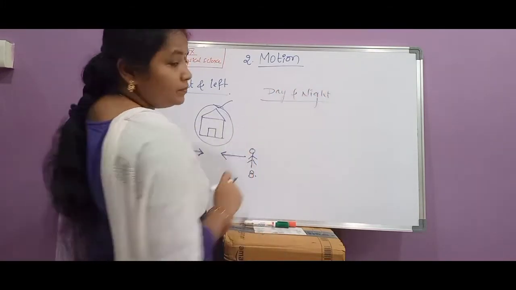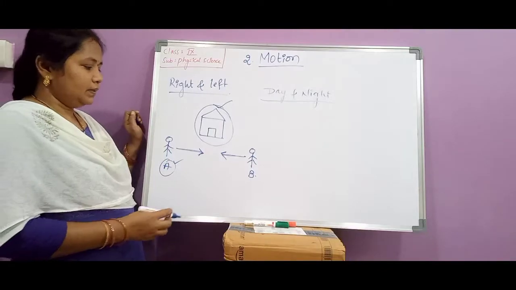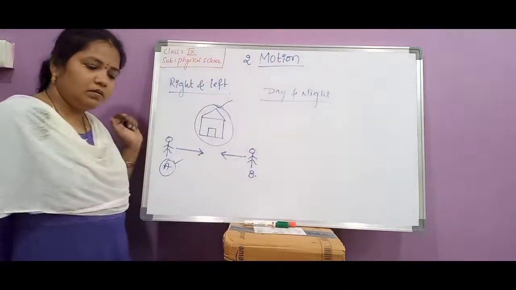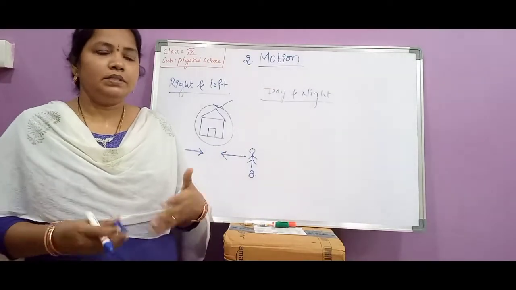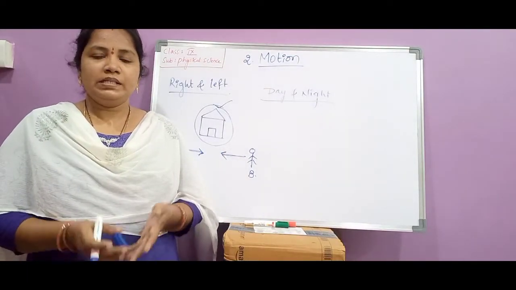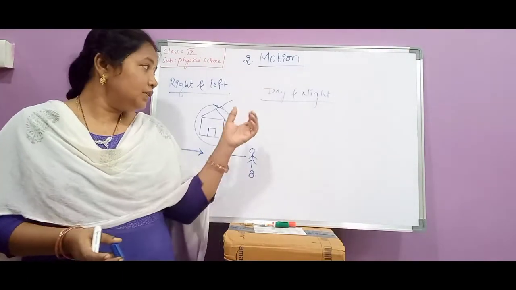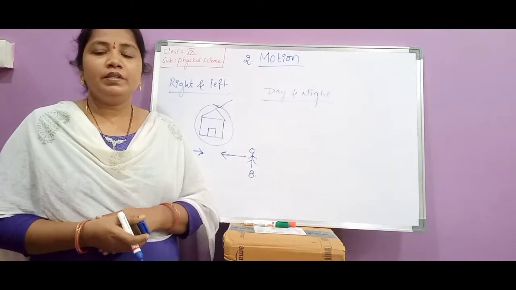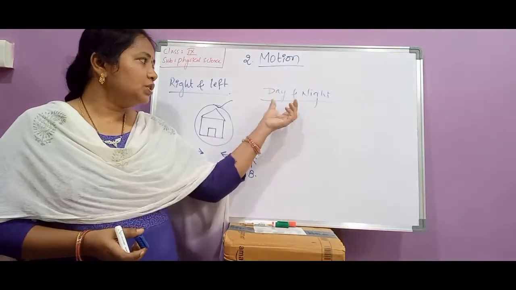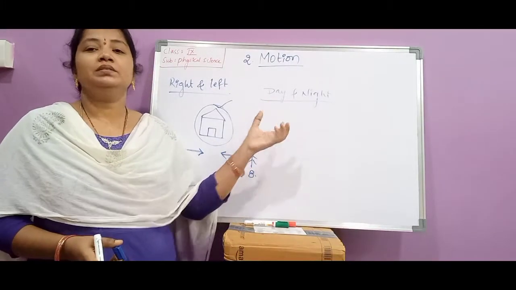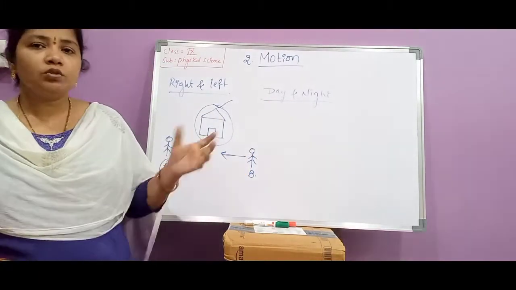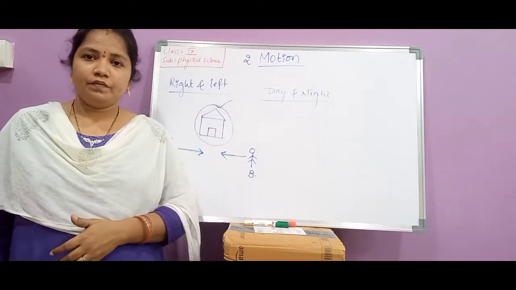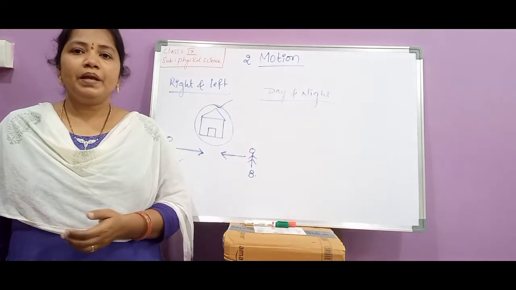Day and night. If you take this example, day and night, what is the time now? That means is it day or night now? If this question is asked, we cannot give a proper answer without indicating the point where the question is being asked. Without indicating the point where the question is being asked, we may not give the proper answer, because